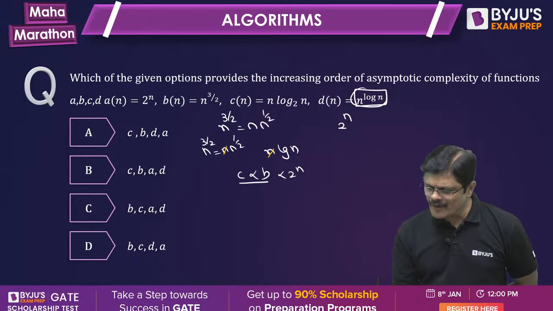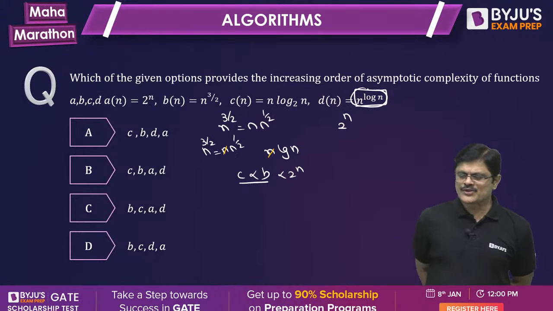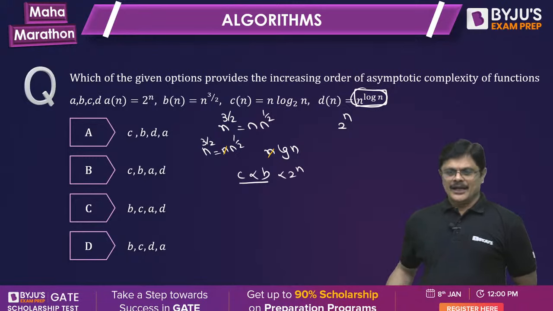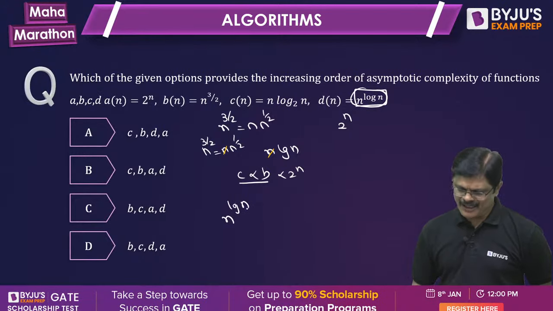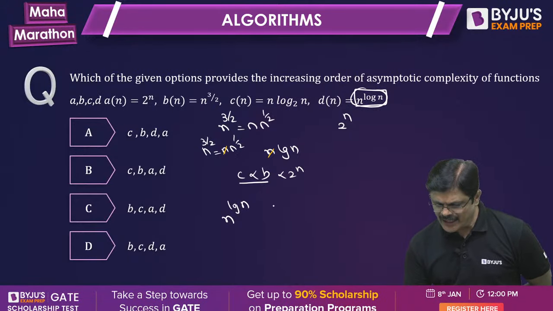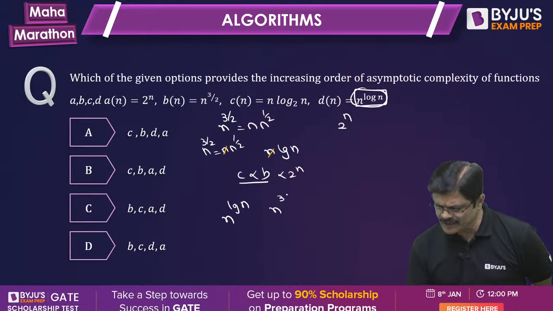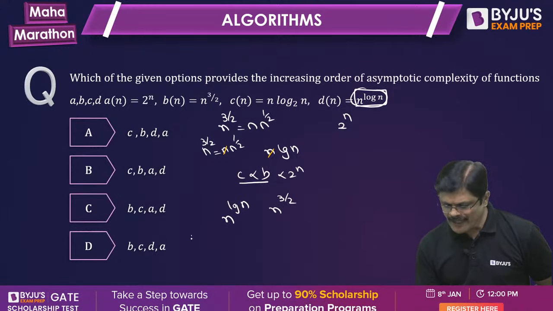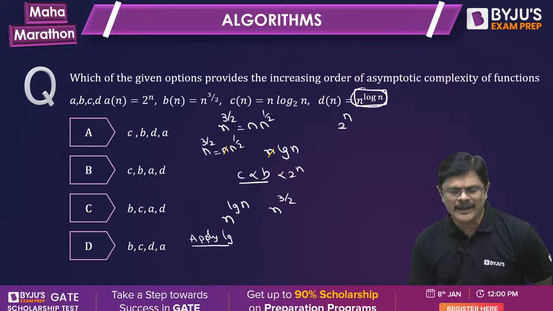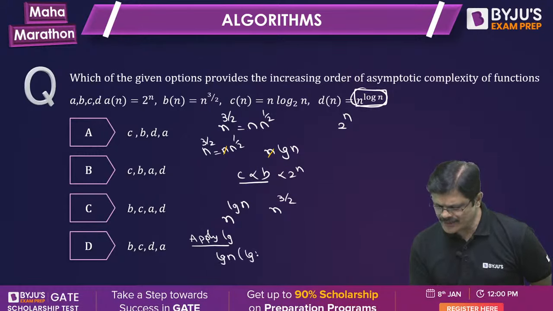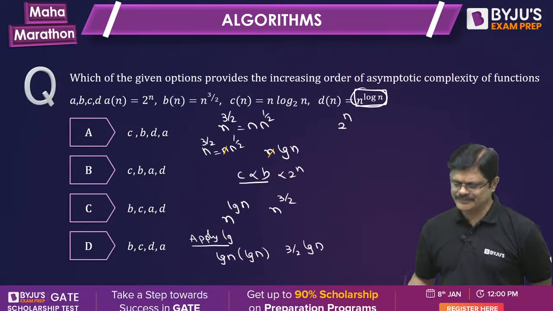Now what about n power log n, my dear friends? If you consider n power log n and n power 3 by 2, what do you do? You apply log on both sides. This is log n into log n, whereas it is 3 by 2 log n.